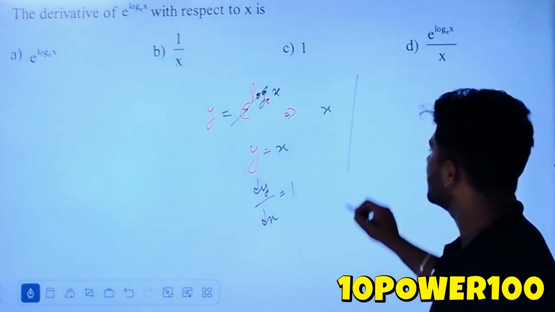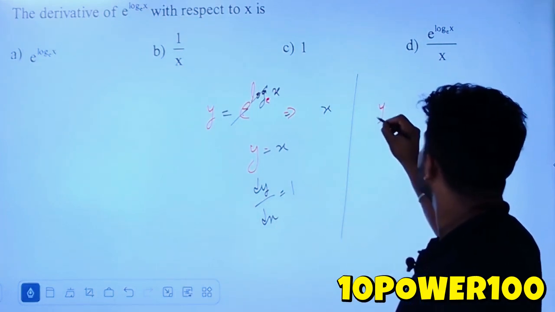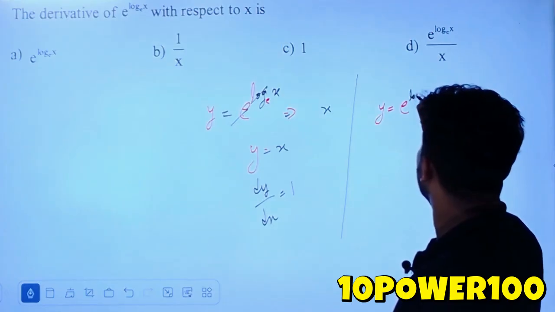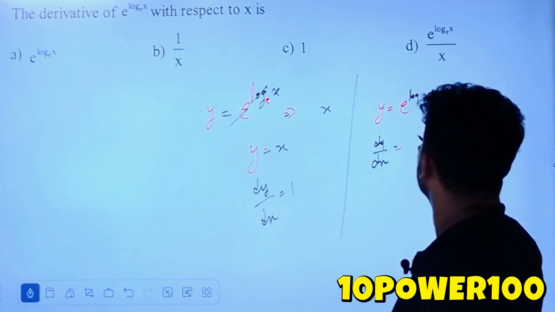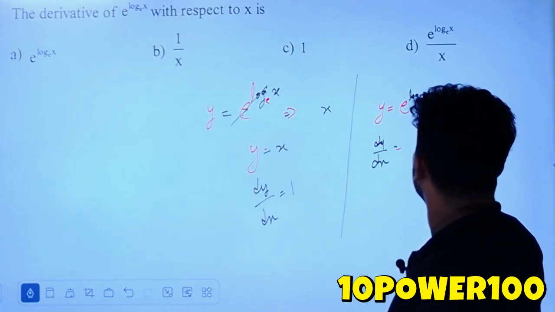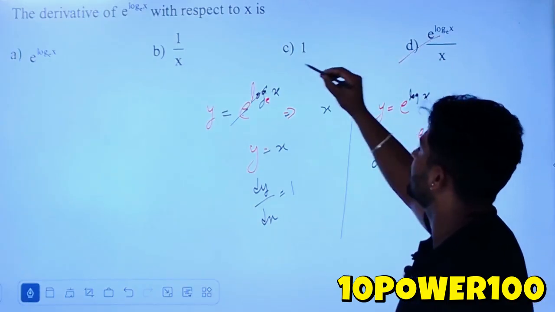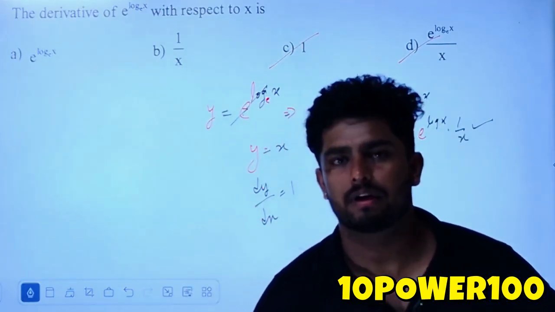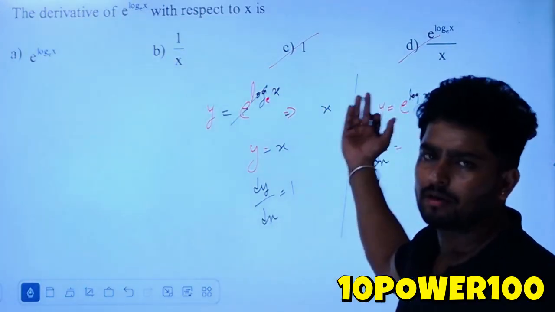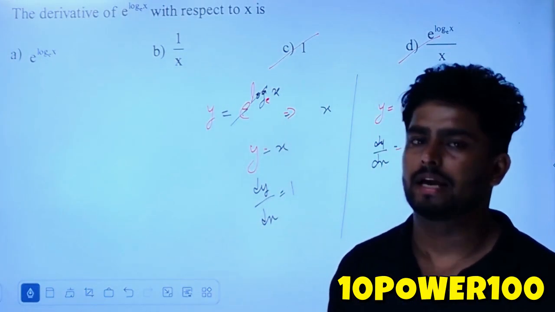If not, if you say I don't know that and I just use the chain rule, taking y is equal to e to the power log x, then dy by dx is equal to e to the power log x into 1/x. In that case, option D comes as the answer. So it is mainly depending on your lecturer. If they want to give, they'll give. Otherwise I feel both answers are correct. So there is a slight mistake in the question paper. So just check with your lecturers.